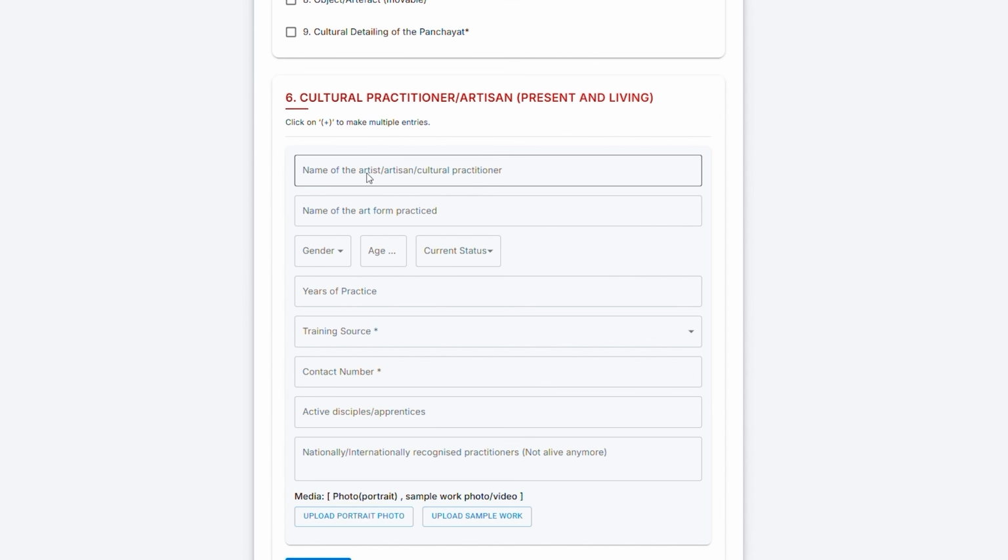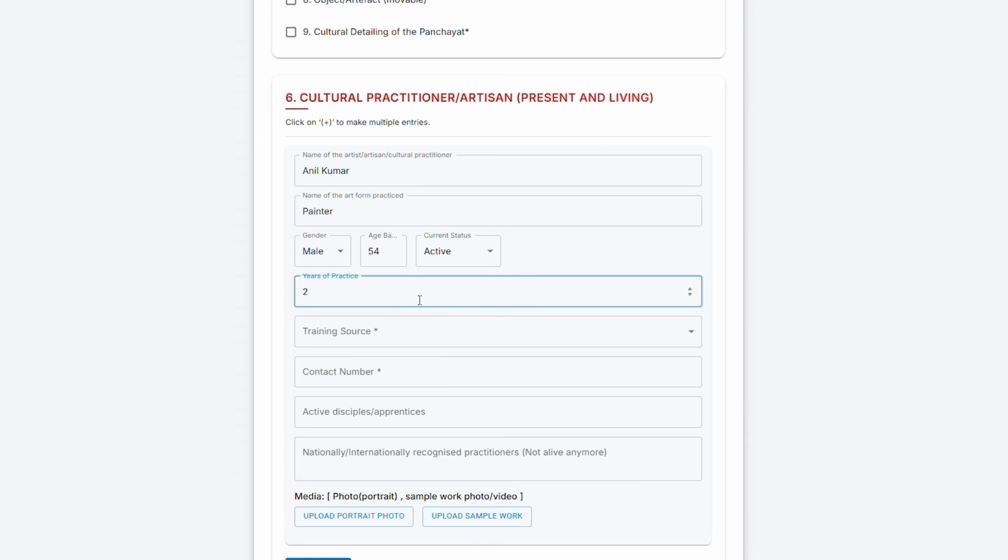Name. In this column, write the full name of the practitioner or artisan. Art form. Next, mention the exact art form they practice. Be specific. Gender, age band, status. Here, choose their gender, select their age group, and mention whether they are active or retired. Years of practice.